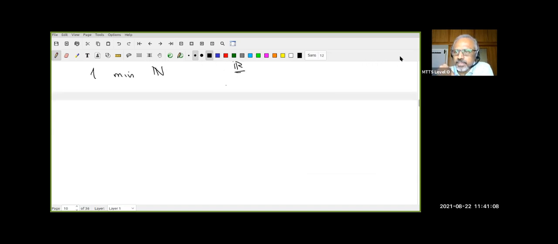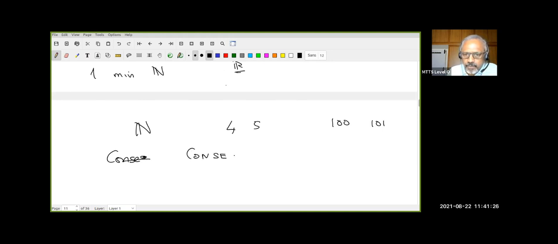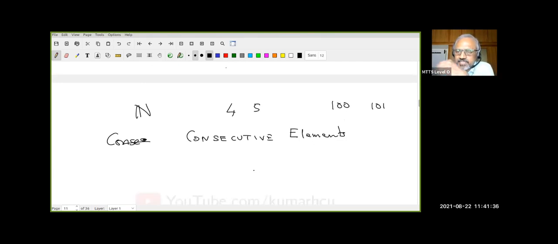Now I want to define, let's look at the natural numbers. Let me give 4 and 5 or 100 and 101. Do you understand what is meant by consecutive elements? These are consecutive elements, right?